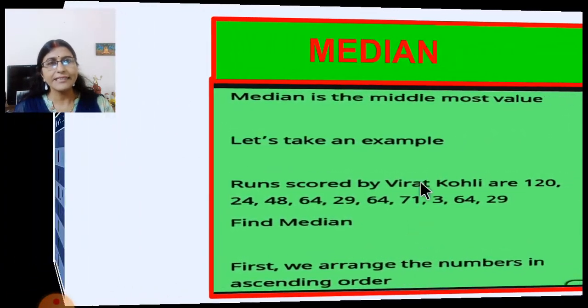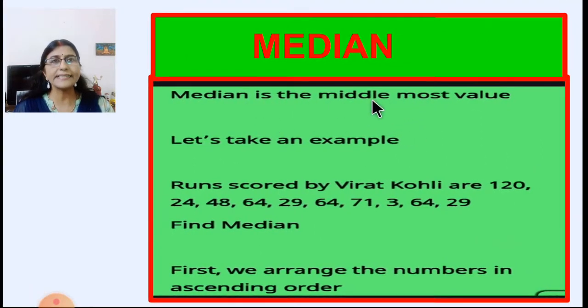Now next is median. Median is the middlemost value. In a given data, whether it is arranged in ascending order or in descending order, median will always be the middle observation. So let's take an example to understand this. Runs scored by Virat Kohli are 120, 24, 48, 64, 29, 64, 71, 3, 64, 29. And you have to find out the median of these observations.